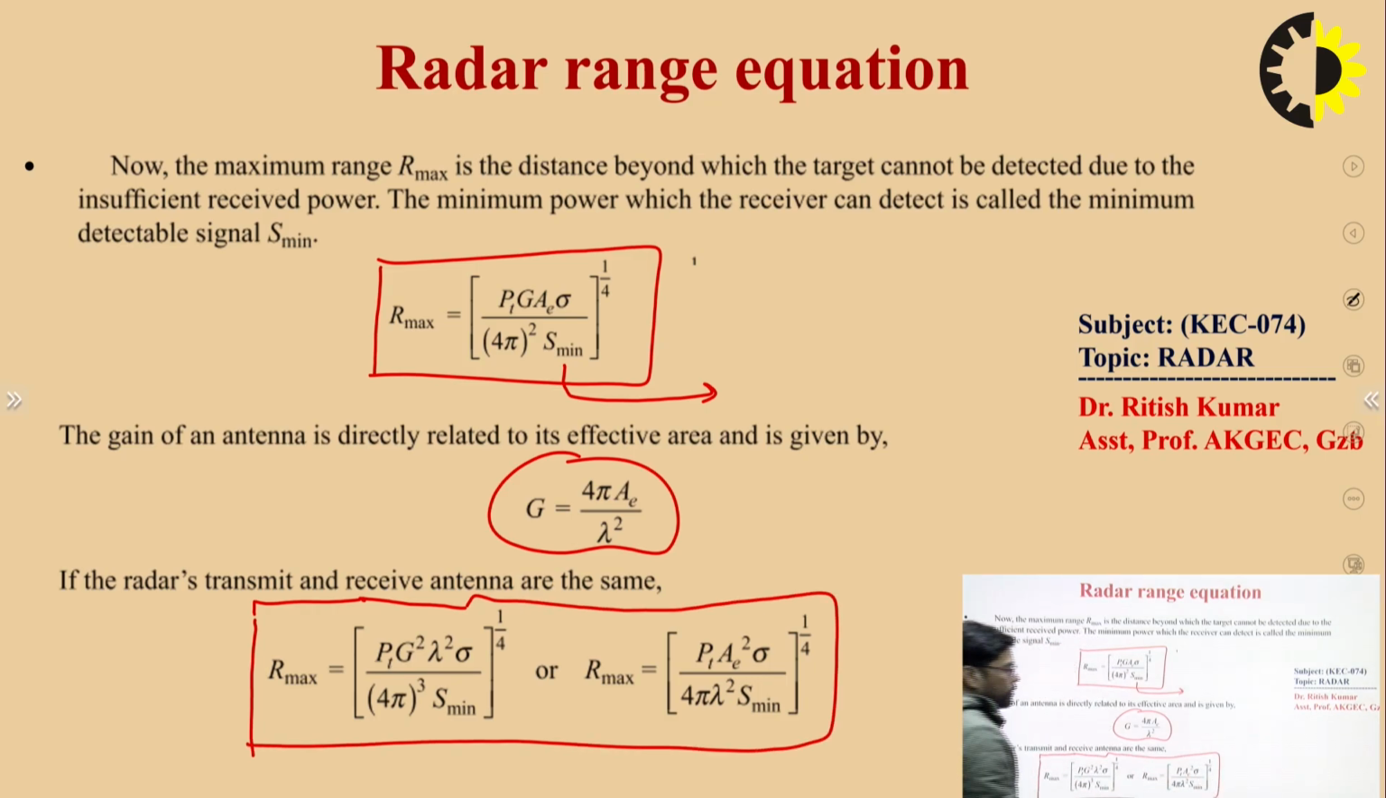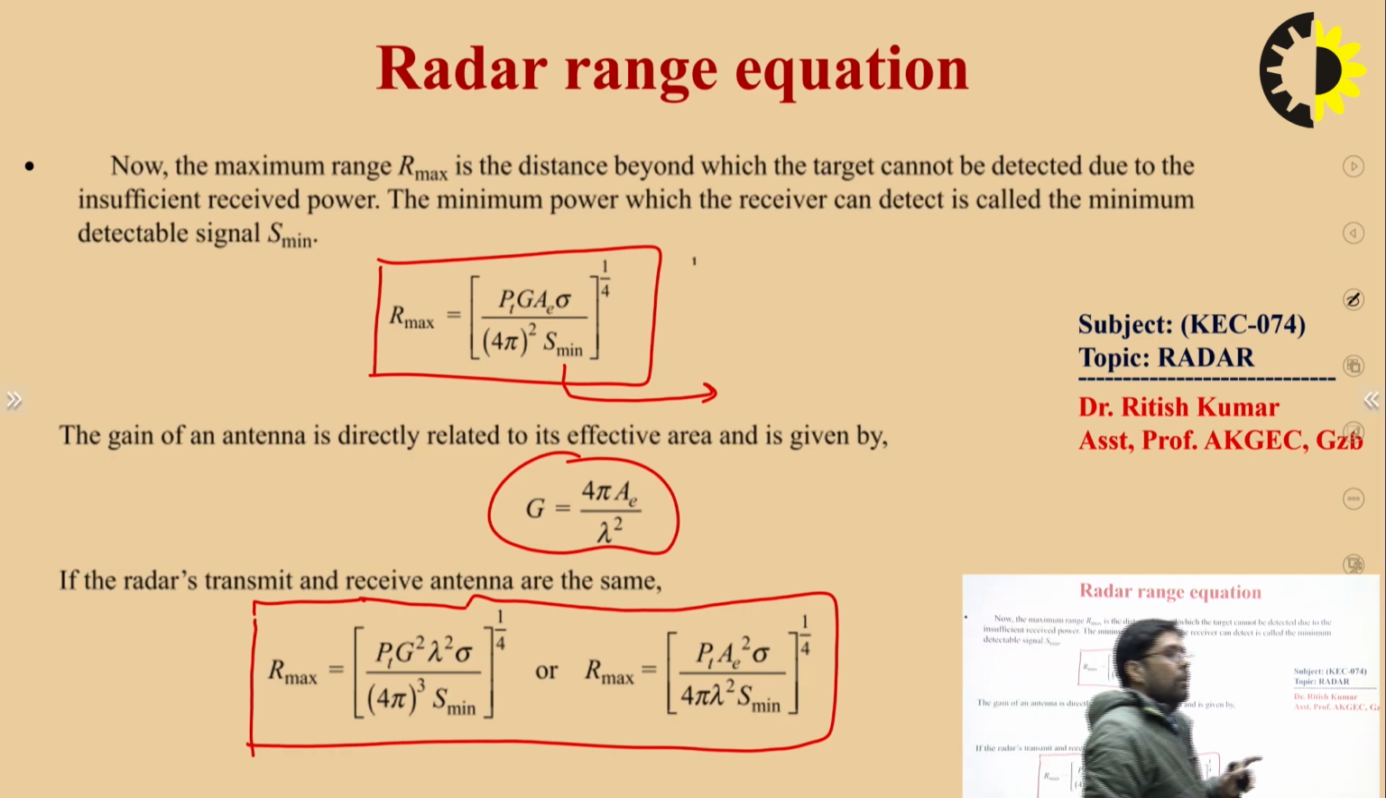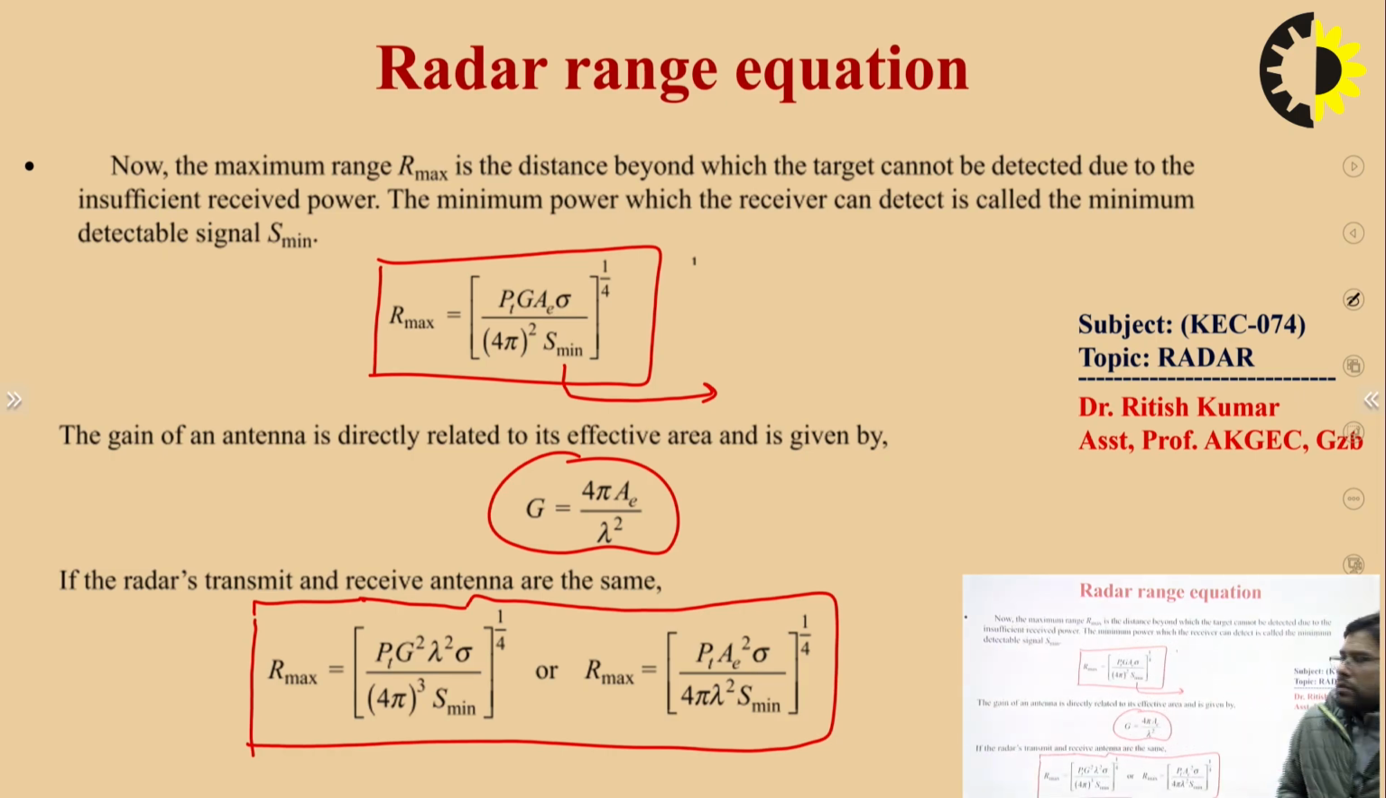This equation is known as the radar range equation, and with the help of this equation you can get the location and distance of the target from the transmitting antenna. I hope this radar range equation is clear to all of you.